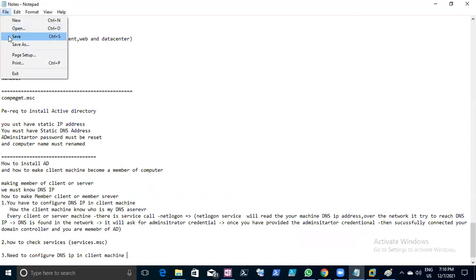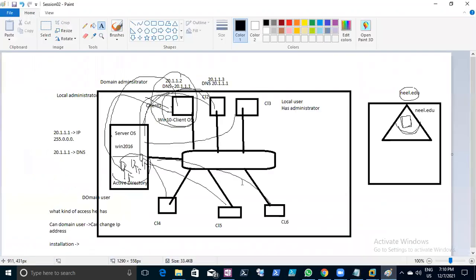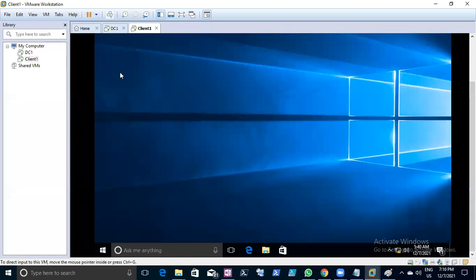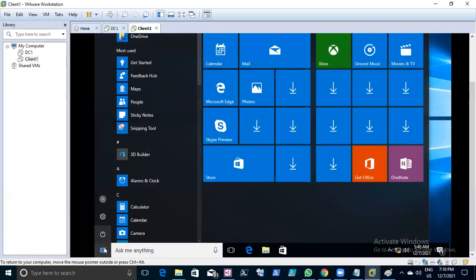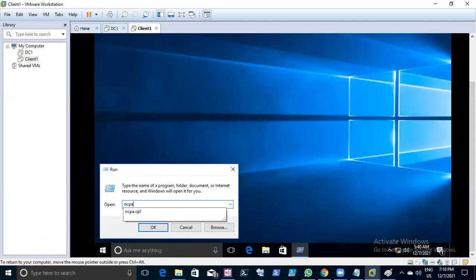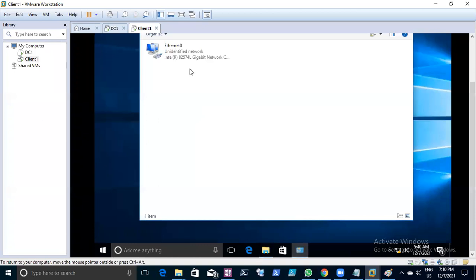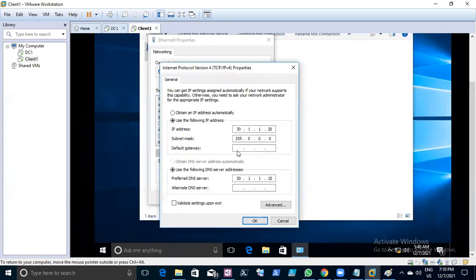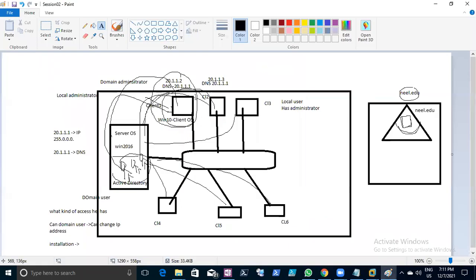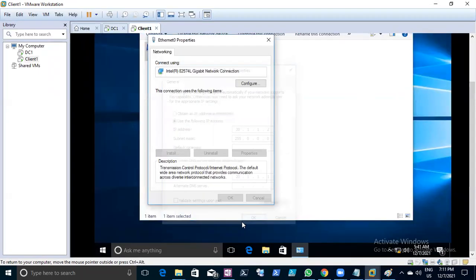Now, how do we configure the DNS IP address? This machine is 20.1.1.2. Go to ncpa.cpl, right click, properties. Now I'll go back here and give this machine the IP address 20.1.1.2, and I'm going to give the DNS IP address as the server's IP address, the same IP address, while this machine is 20.1.1.2.